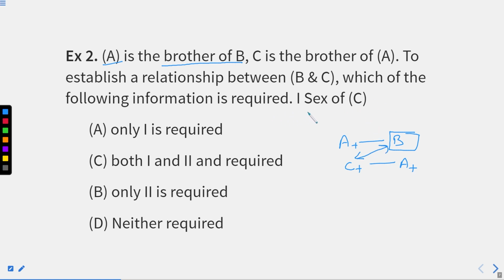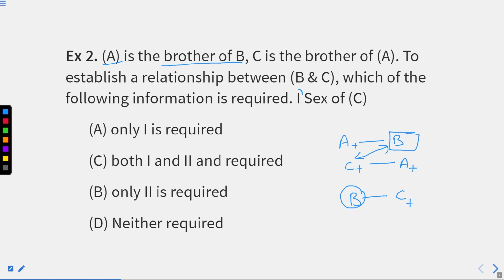Which one of the following information is required? Now we need to establish the relation between B and C. For that we know that C is a male, but we don't know the relation of B. For that, what we required is the gender of B. That is our statement number 2.